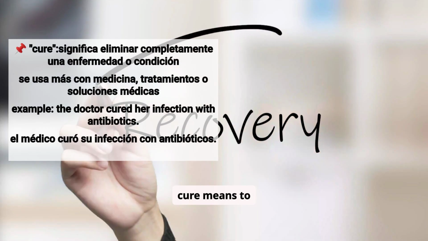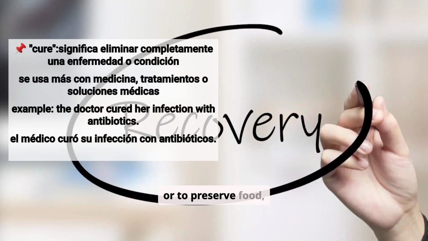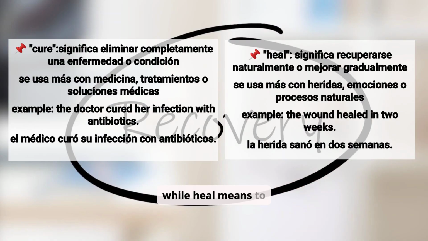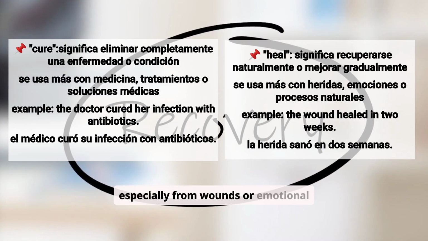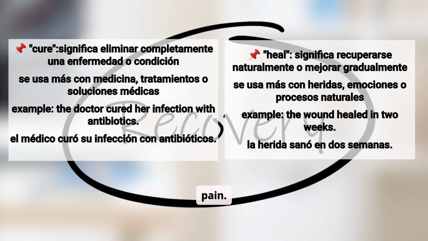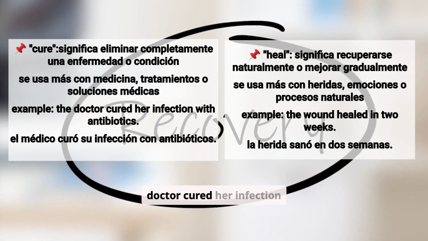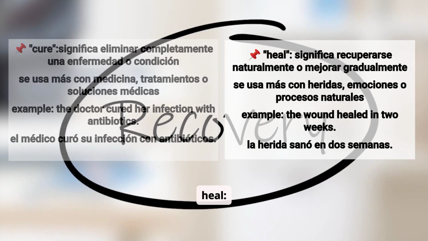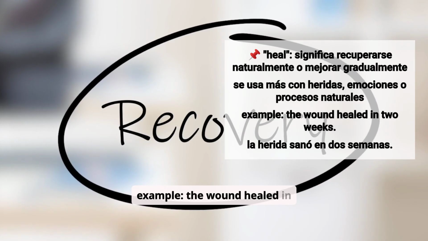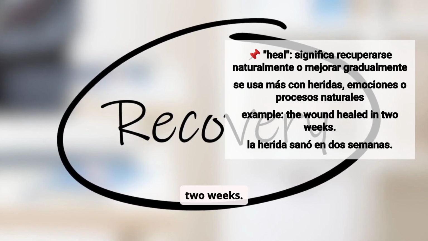Cure means to completely remove a disease or to preserve food, while heal means to recover naturally or gradually, especially from wounds or emotional pain. Example: the doctor cured her infection with antibiotics. Heal. Example: the wound healed in 2 weeks.